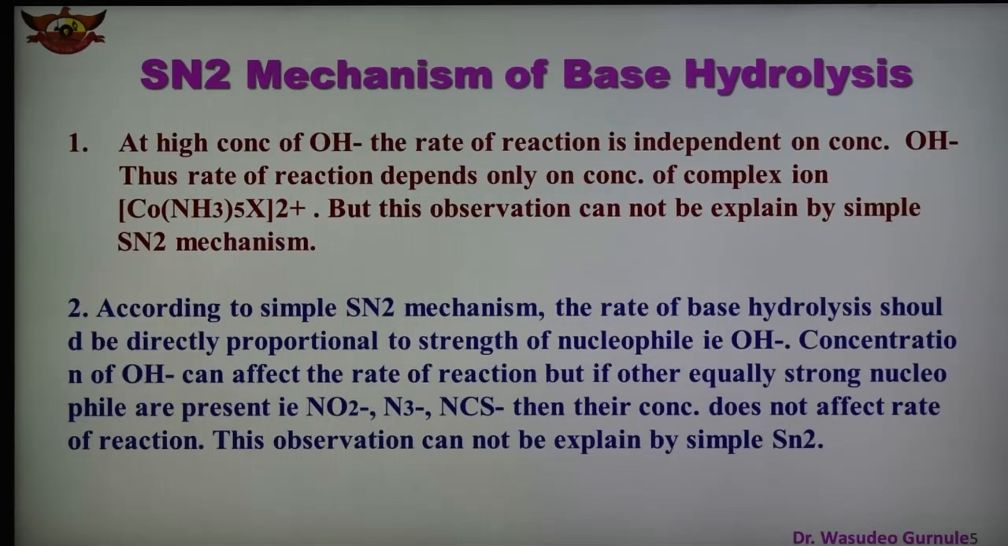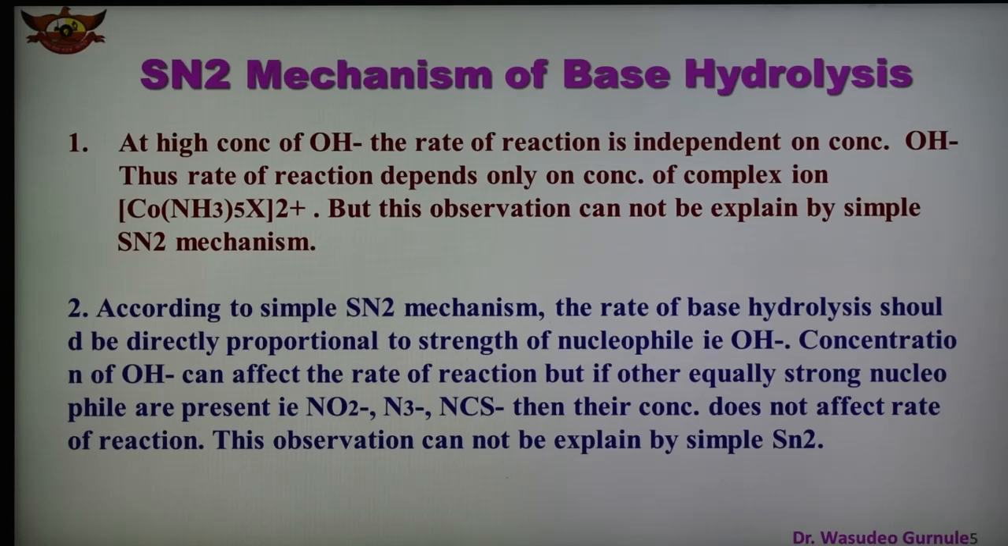These observations are: number 1, at high concentration of OH minus, the rate of reaction is independent of the concentration of OH minus. When the concentration of OH minus is high, the rate of reaction does not depend on the concentration of OH minus. Therefore the rate of reaction depends only on the concentration of the complex ion, that is Co(NH3)5X 2+. But this observation cannot be explained by the simple SN2 mechanism.